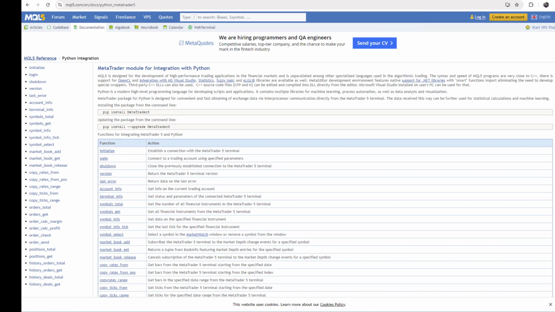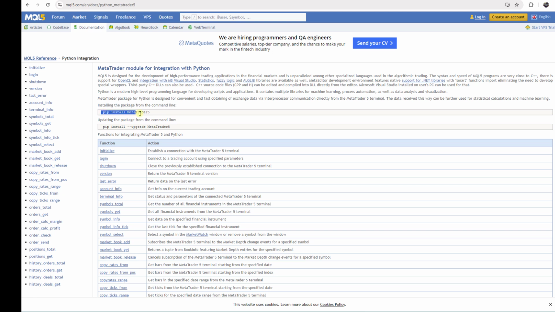So here we are in our Jupyter notebook. Before starting the program, remember that I will leave you the code that we are writing here in our Telegram channel. You can find it in the descriptions and go and download it there and check it by yourself. And second, everything that I'm going to teach you is based on the MQL5 reference, the MQL5 reference Python integration. It's all based on that.